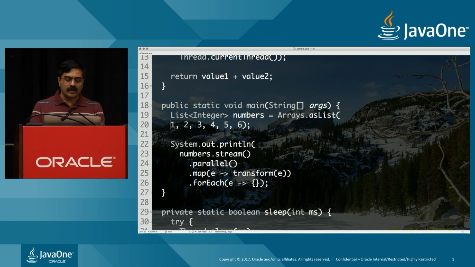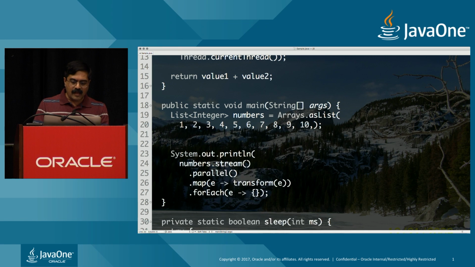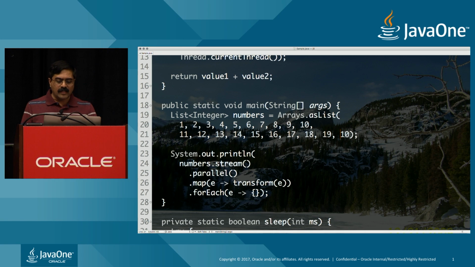Now when I go back here, let's go ahead and take values 1 through 7, let's say 8, 9, and 10. But I'm going to repeat this one more time in here. Let's say I have the values just repeated. Even if we want to really say, let's say this is 11 and 12 and 13, I can have these values being provided so that we can see how many threads are going to run concurrently. Well, it turns out the way this actually works is that by default, you get as many threads as the number of cores on your machine.